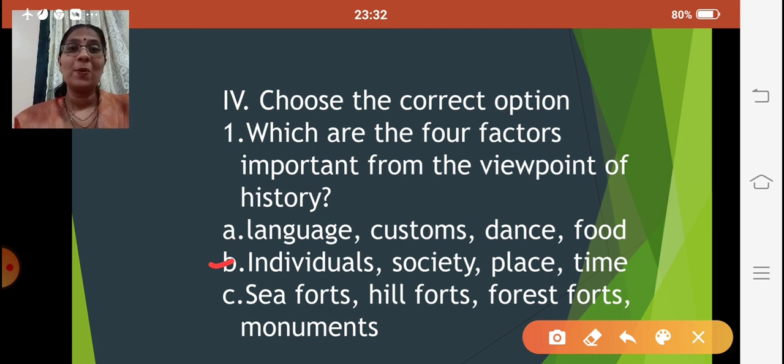So we have done four types of questions. Question 1, fill in the blanks. Question 2, true or false. Question 3, choose the odd man out. And question 4, choose the correct option. Each and every question will have options. You just have to pick out the correct option and submit your paper. History is going to be of 10 marks, geography of 10 marks, total of 20 marks. You will be having the paper on the same day.